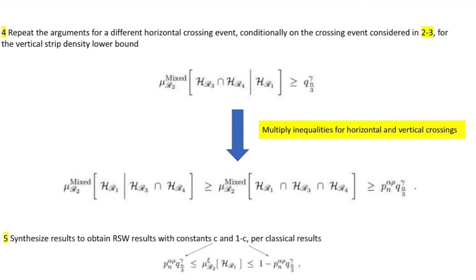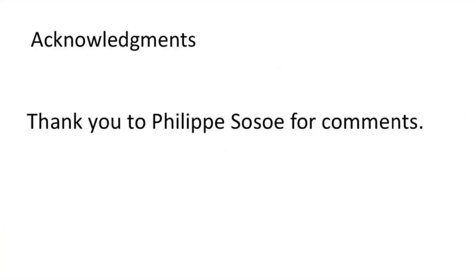And the constant that's given for one of the Russell-Seymour-Welsh constants is provided in the lower bound, which is precisely given by a product of horizontal and vertical strip densities. And for the fifth and final step, we can synthesize our results to obtain Russell-Seymour-Welsh results with constants C and 1 minus C, which is given from the classical results for a model that's not self-dual.